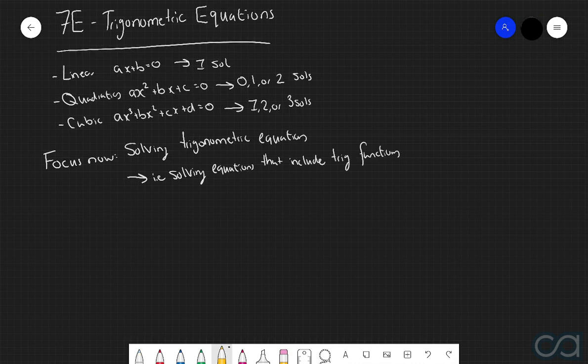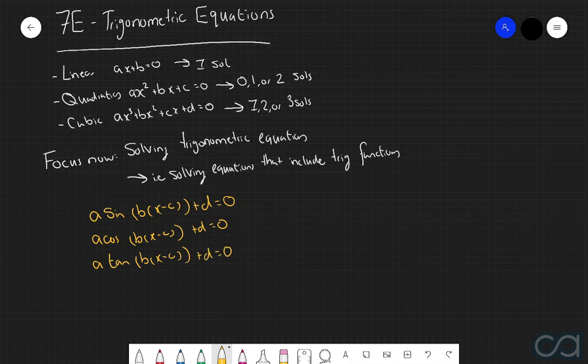Now, as a very general case, we're typically going to be working with three different types of equations. We could either be working with an equation in the format of a multiplied by sine of b multiplied by x take c plus d is equal to 0, or this exact same format, but instead of a sine function, we could be working with a cosine or a tangent function. Now, these are the typical cases that we're going to be working with.